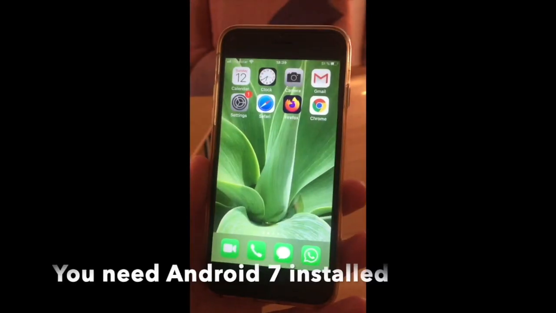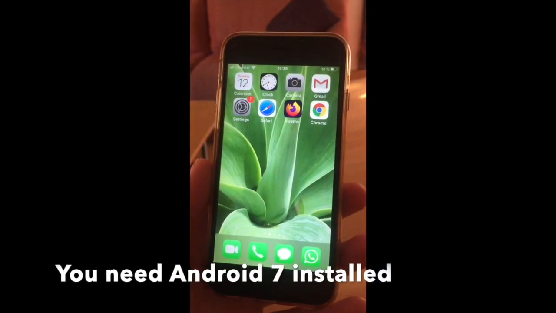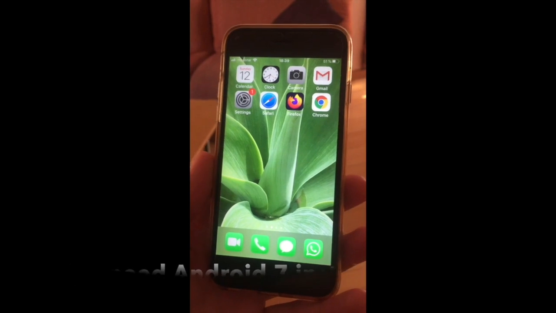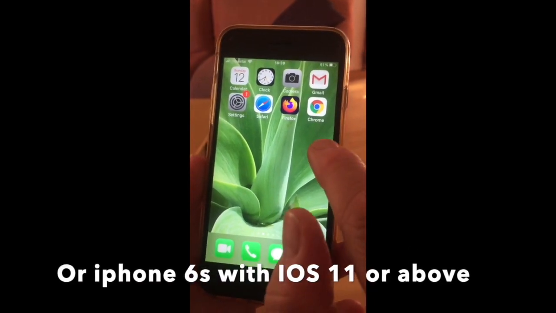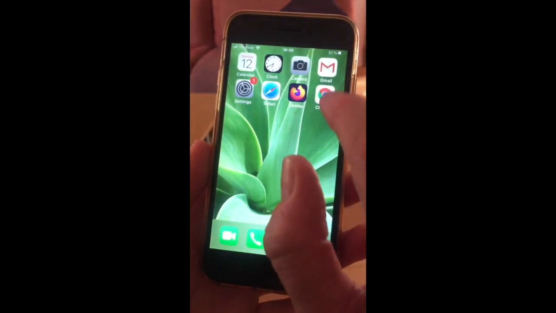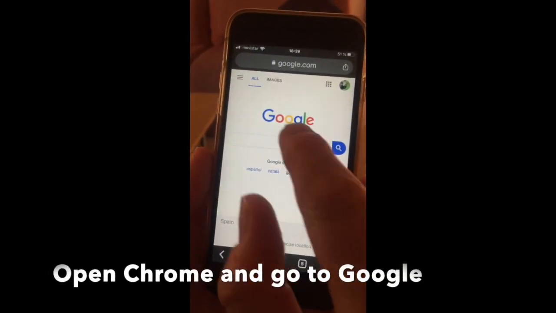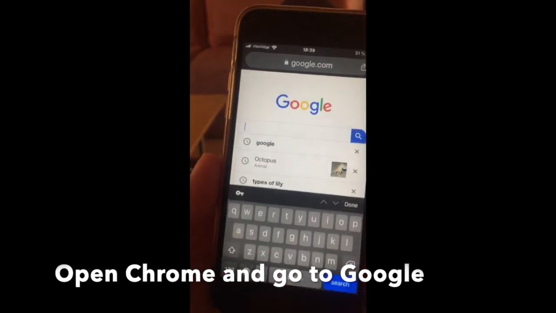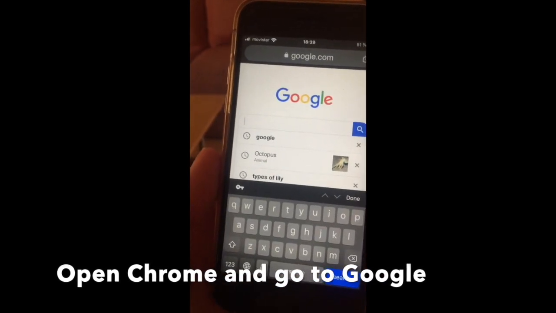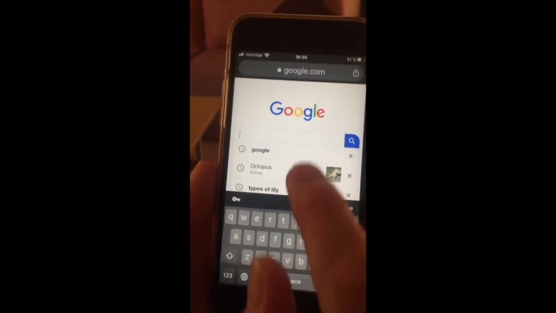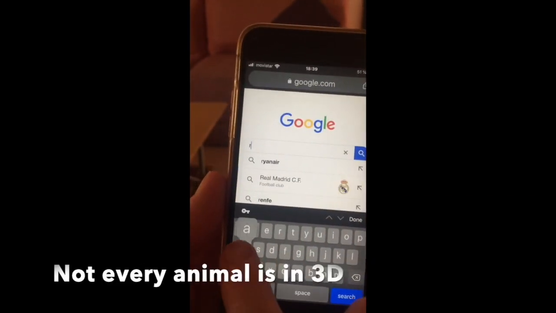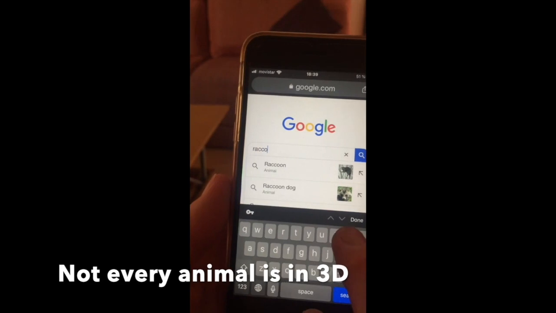Your phone has to be an Android 7.0 or more, or an iOS 11 or more if it's an Apple. Open Chrome, go to Google. There aren't all the animals. You can Google 3D animals and it tells you a list, but I'm going to do raccoon because I like raccoons.